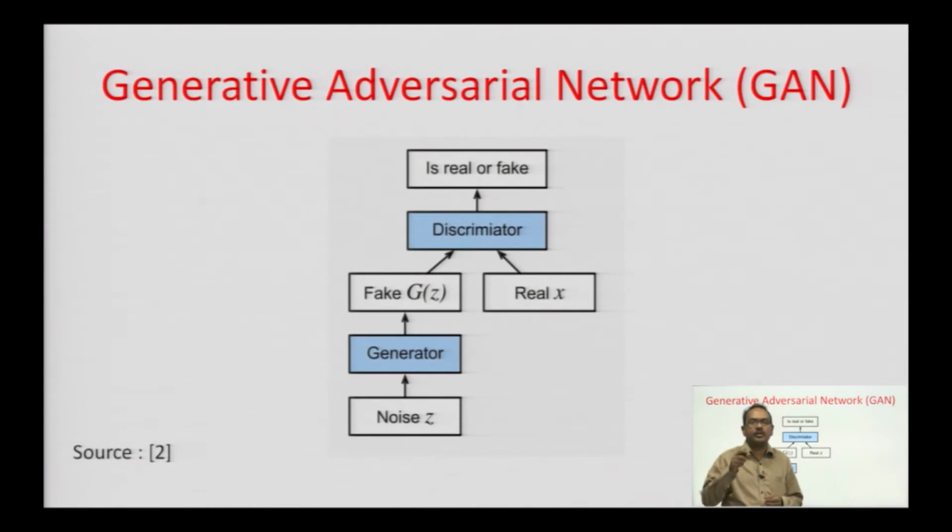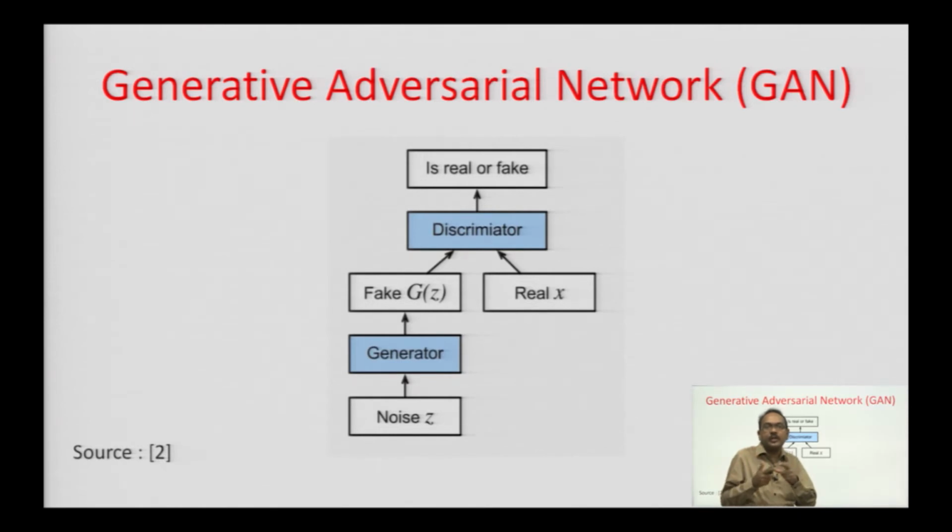So this is the architecture of a generative adversarial network. You can see that there is input. Now, the input has two types: one is the real data, another is fake data. Prior to that you have the generator, and prior to that you have noise. So basically the fake data is created with the help of a neural network in the GAN called the generator.